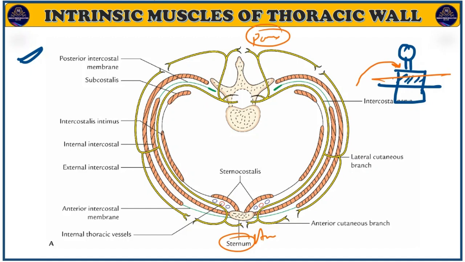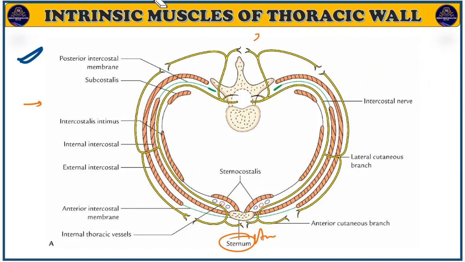Understand? So let's see our first muscle. We are going from superficial to deep. Our first muscle is the internal intercostal muscle. Which is the internal intercostal muscle here? See, this is the internal intercostal muscle, I am showing it in black color. This is the external intercostal muscle. This is not the origin, I am showing the attachment here.